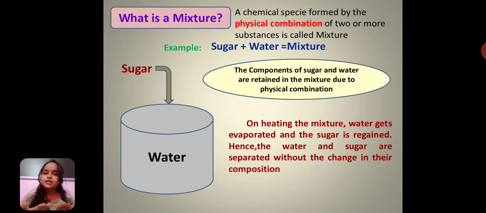Apart from this, in a mixture there will not be any chemical combination. Instead, there will only be physical combination. So we can retain or regain the characteristics or compositions of the components of the mixture. Here a sugar solution is a mixture. Sugar and water are the components of the sugar solution mixture, right?